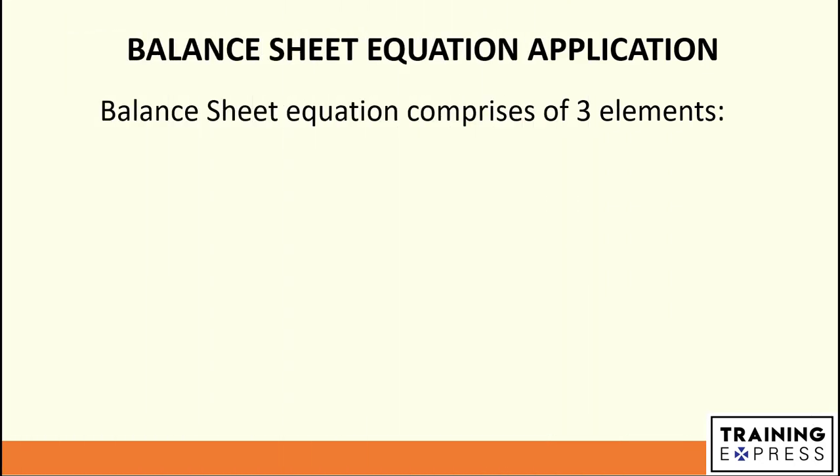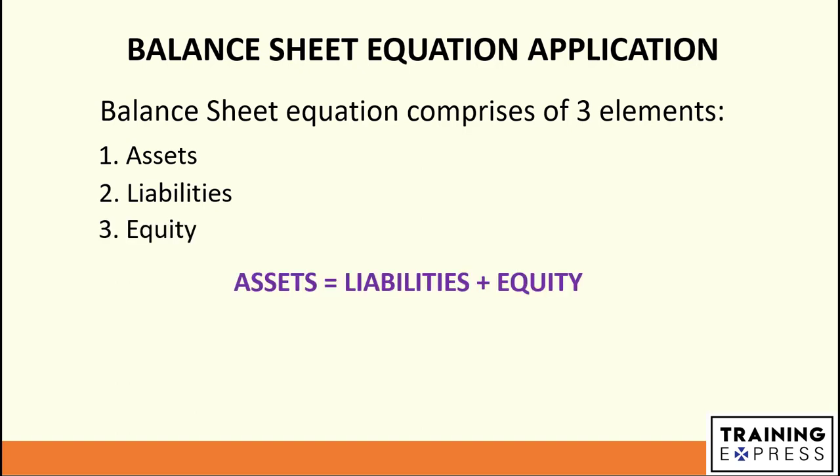Today is session number 4 and we are going to look at the application of the balance sheet equation. If you remember from previous sessions, the balance sheet equation comprises 3 elements: assets, liabilities, and equity. In its original form, the balance sheet equation is assets equal liabilities plus equity. Today we will be looking at how multiple transactions can affect the balance sheet equation.